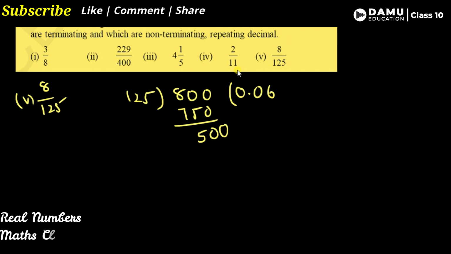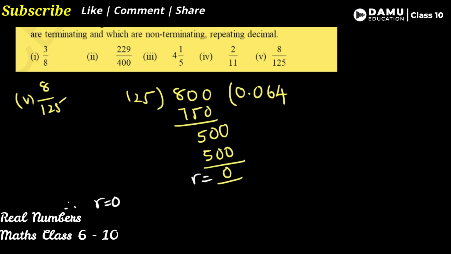Here the point we have already taken, 500. Then how many times? 125 2s are 250, so 4 times we will take. So what will we get? 0. So this is 500. The remainder will be equal to 0. Therefore r will be equal to 0. We can say it is a terminating decimal.